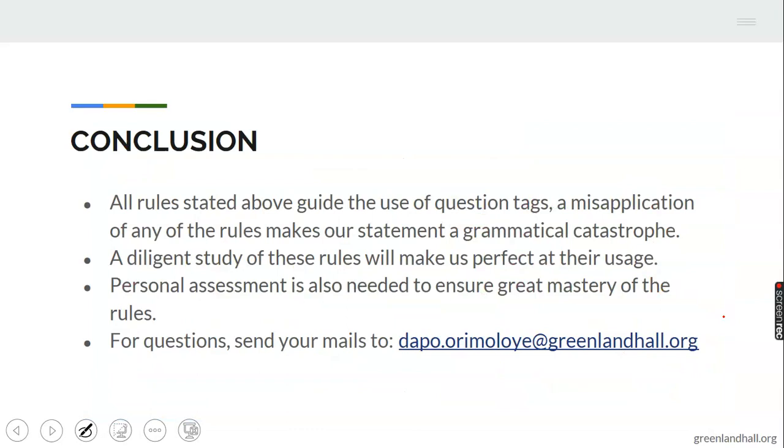Then let's go to the conclusion. All these rules have their diverse application. When they are misapplied, you will be making a statement that is grammatically wrong. So I want to appeal to you please not to misapply any of these rules. And number 2, a study of the rules. Take your time, study these rules again and again. That will make you perfect at their usage.